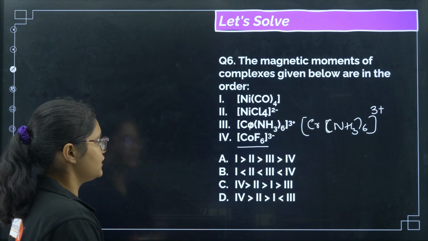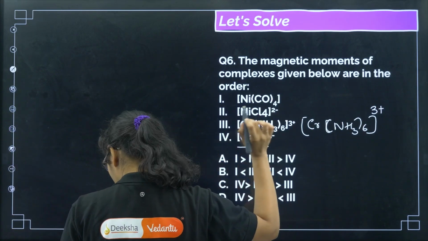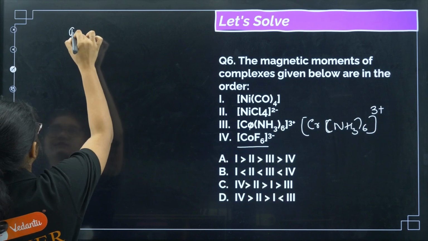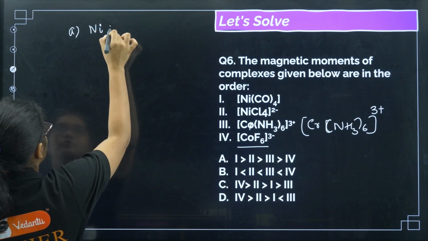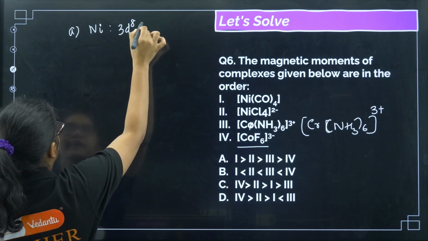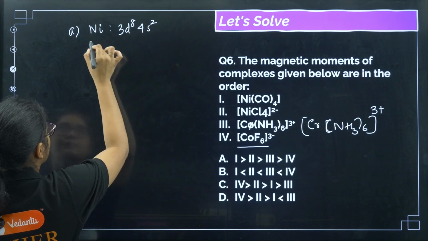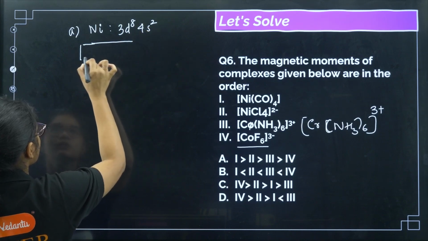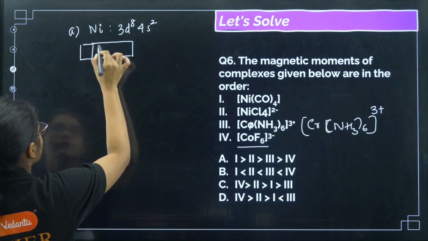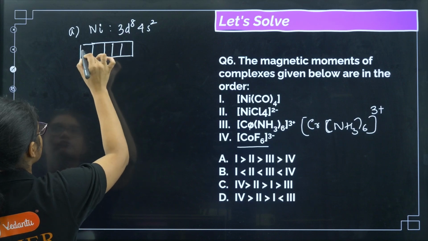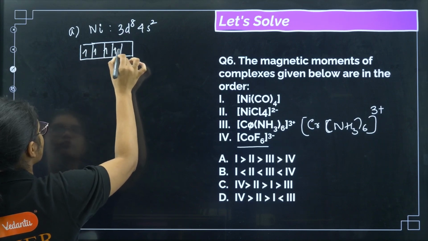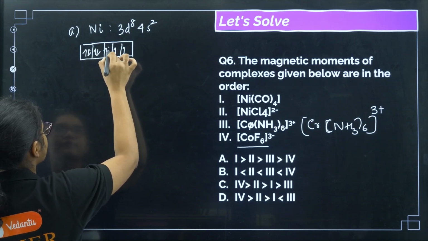Now if nickel is there, it is a neutral compound, so the nickel oxidation state is 0 here, right? So the electronic configuration is 3d8 4s2, so that means we have 3d8: 1 2 3 4, 1 2 3 4 5 6 7 and 8.